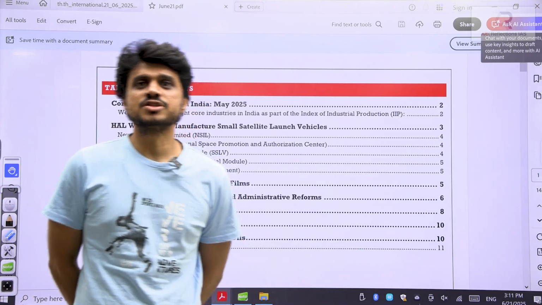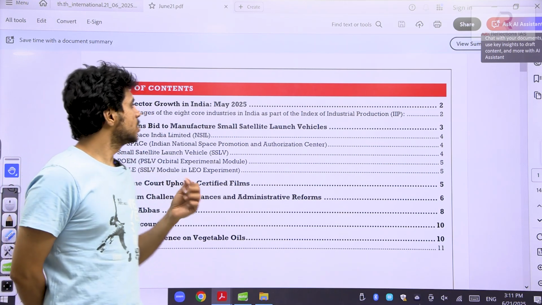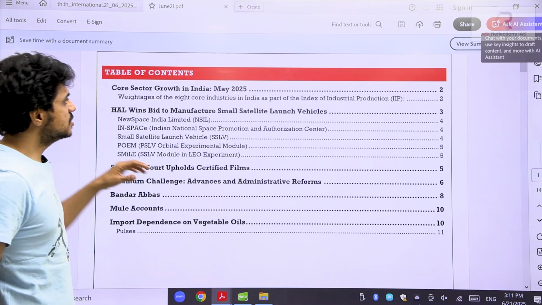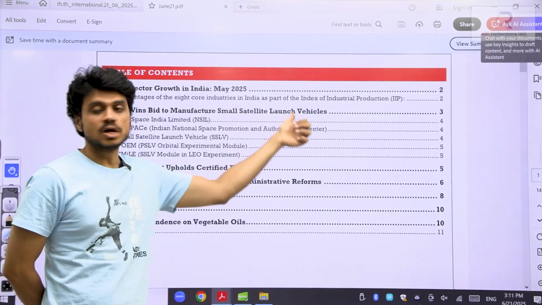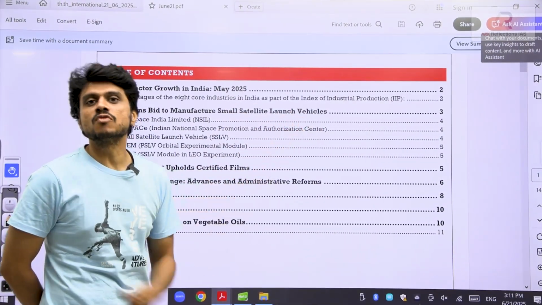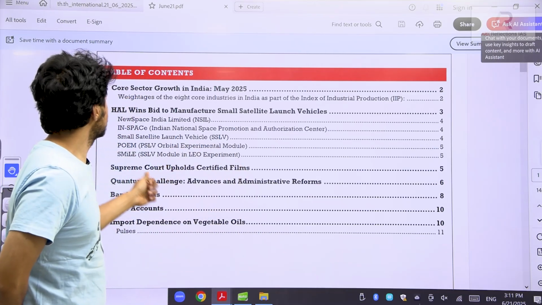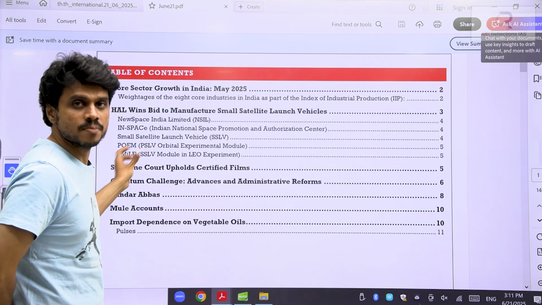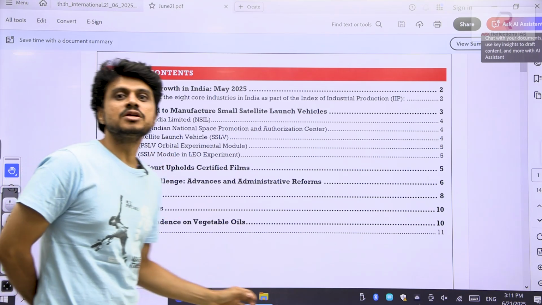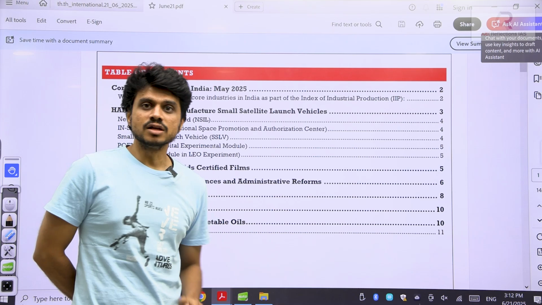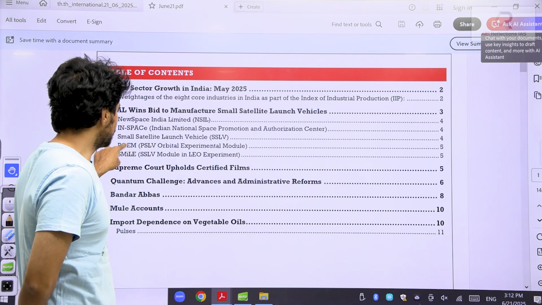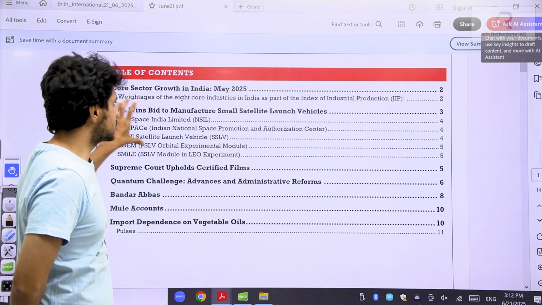Today, June 21st, the topics that we are going to cover are important. We are going to discuss the small satellite launch vehicle, one of the important topics of your science and technology. Here, we will also discuss the poem. What is this poem? A similar kind of experiment is going to be done using the small satellite launching vehicle, SSLV, which is called SMILE. We will try to discuss these things.